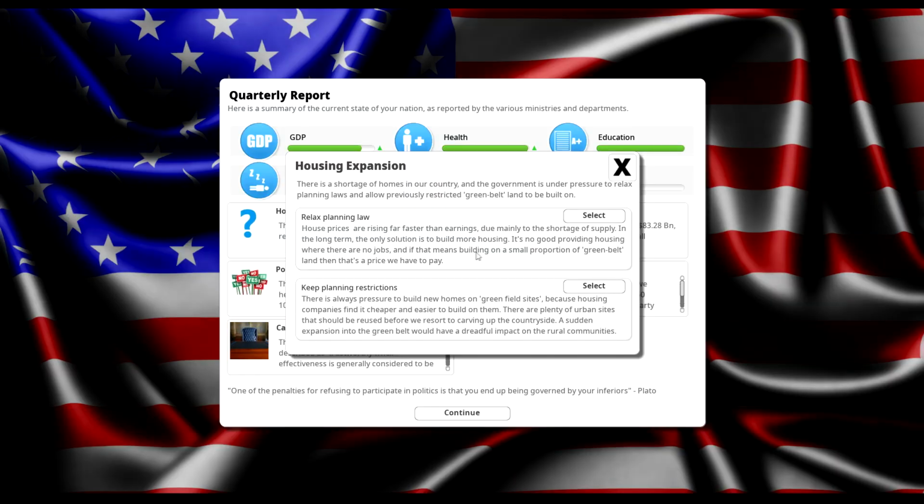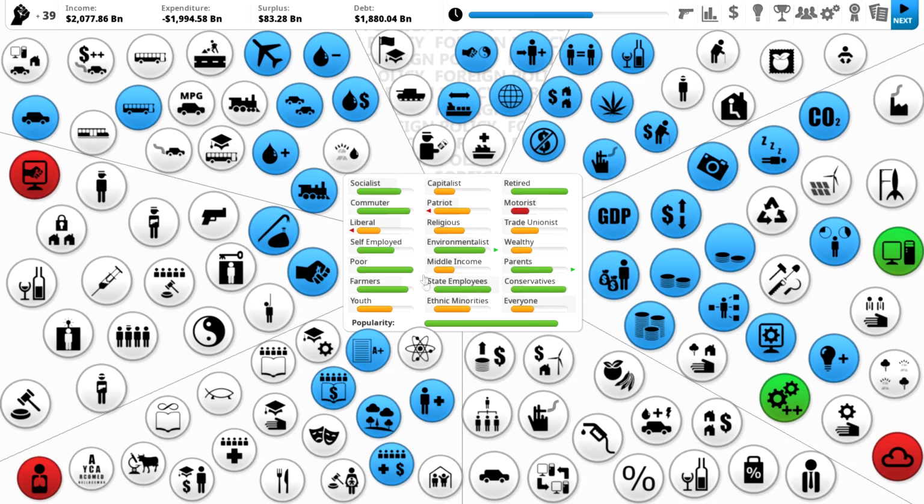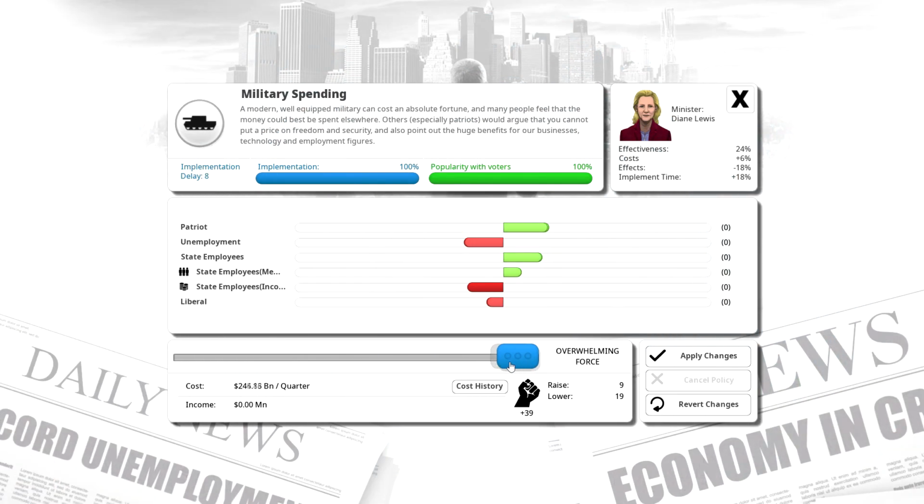Housing expansion, we are going to keep the planning restrictions because there's a reason you can't build in certain areas. We're not going to let them destroy the environment, and we have a surplus again, which is good. I'm going to drop military spending just by a touch. So basically these are the ceremonial only, which then you're vulnerable.